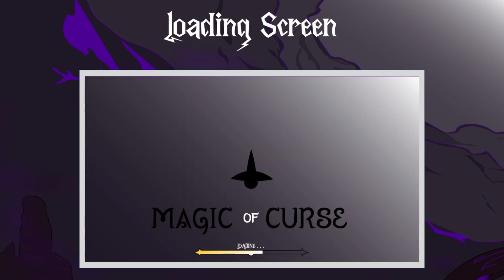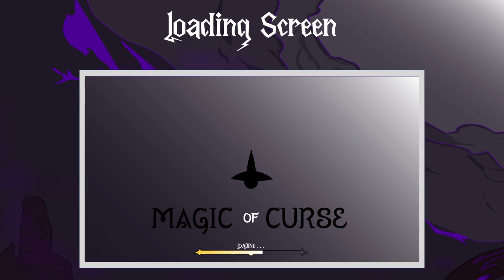Okay, so this is the loading screen. This loading screen is basically the same as the title screen, but there is a loading indicator below the title. So we can see the loading indicator increasing time by time to fully complete, then it will go to the next.